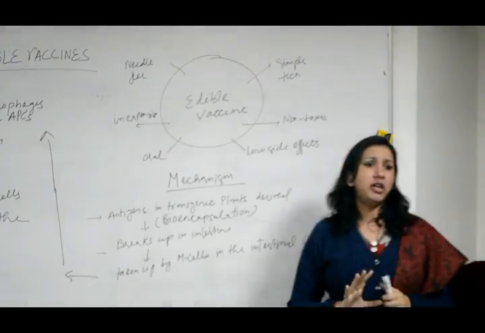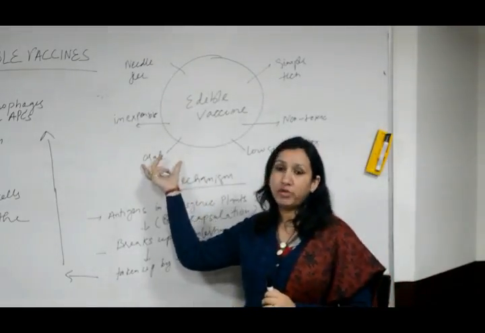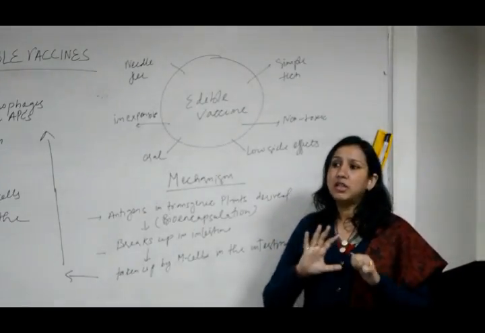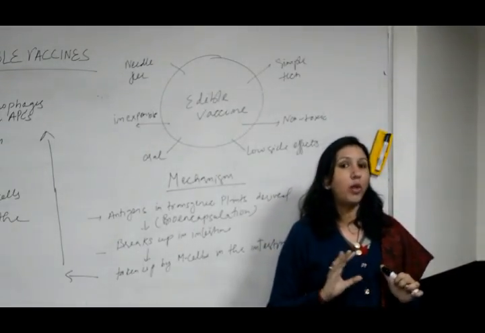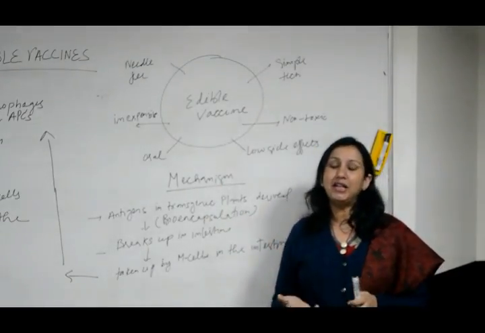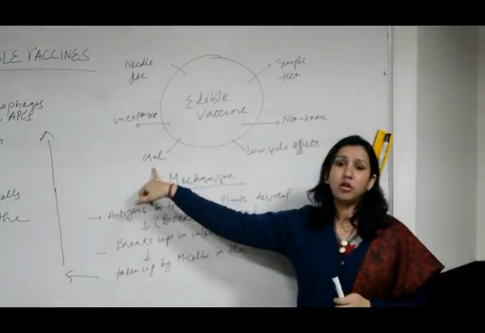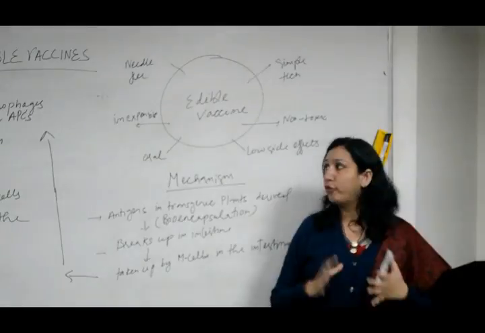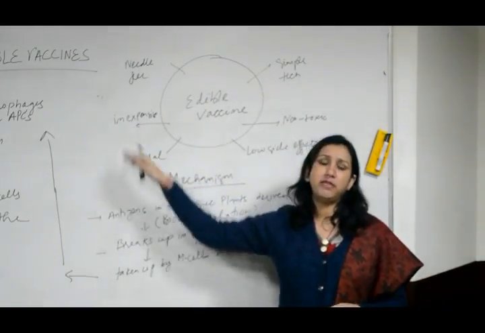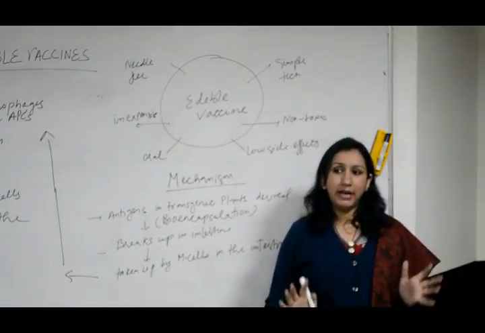The most important part of producing an edible vaccine is the route of administration. Route of administration means we take it orally. So the process of having the vaccine is quite simple, and it is needle free, as most of the children and also adults are scared of having needles. We just have to take a fruit. Another important part of edible vaccine is it is inexpensive. On a very low budget, we can produce a large amount of edible vaccines.